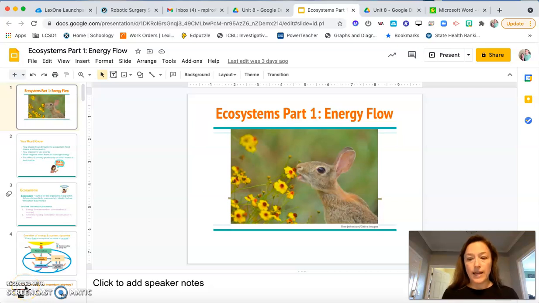All right, so we have energy flow in ecosystems, and we're going to start with, I can explain how energy flows through an ecosystem. So energy is not recycled. It's also not created nor destroyed, right? It's only transferred, and it flows through an ecosystem as organisms are eaten and eat. So when I eat a carrot, I get the energy from that carrot, and when that carrot gets eaten, it passes the energy to me. And so that's how energy flows. It's just through eating relationships.